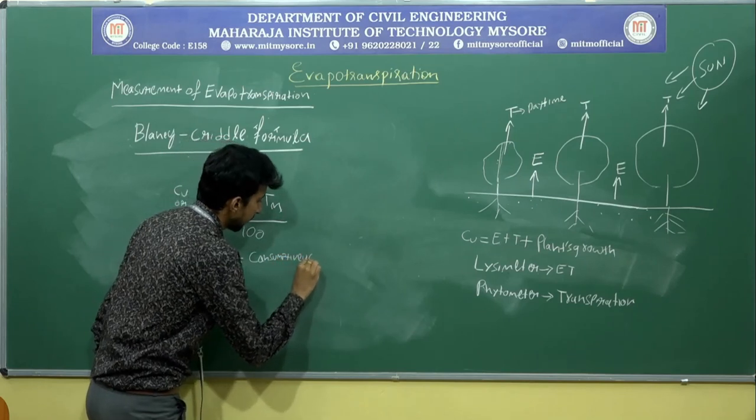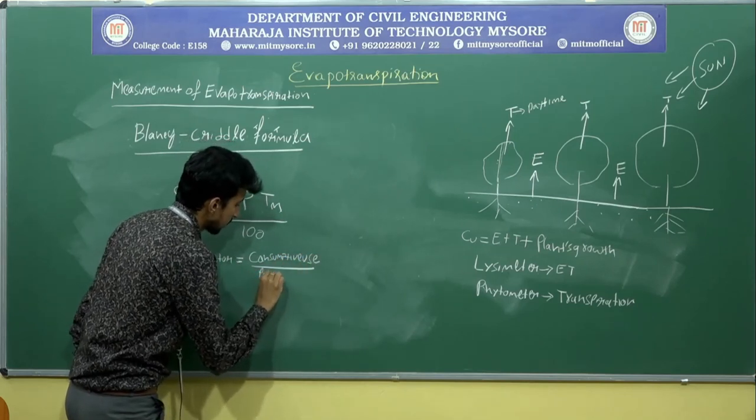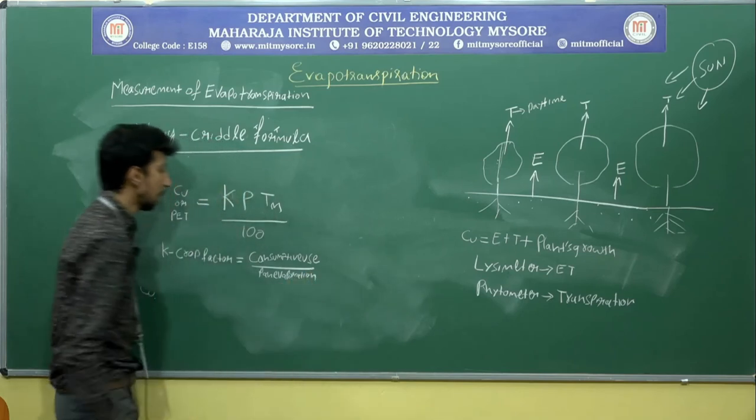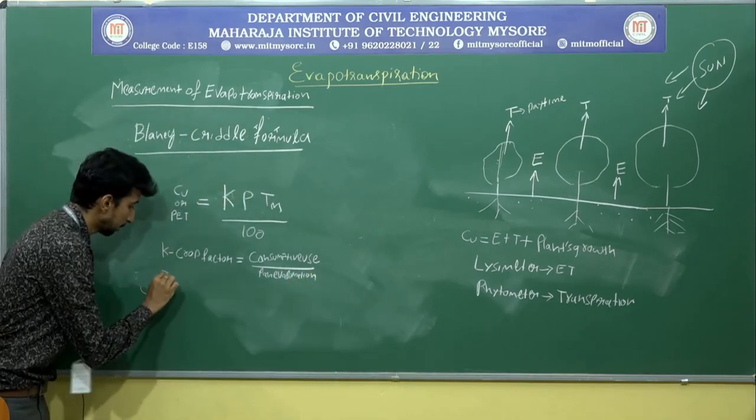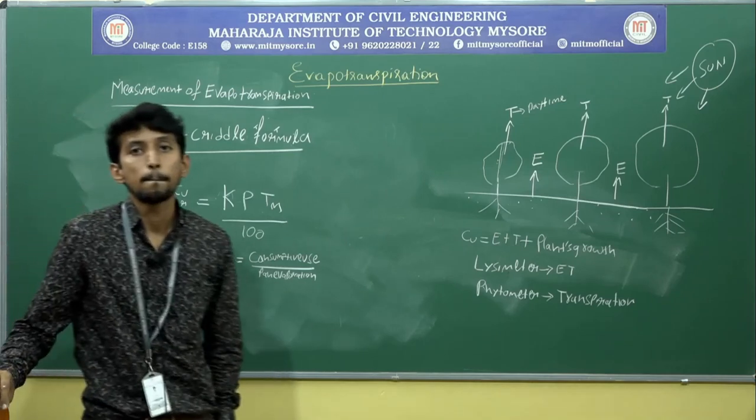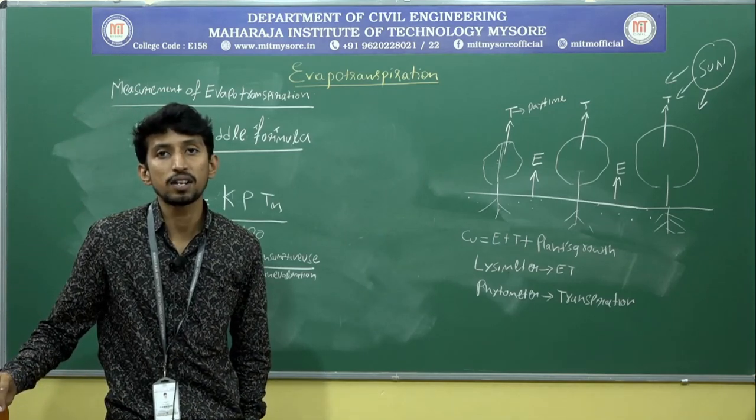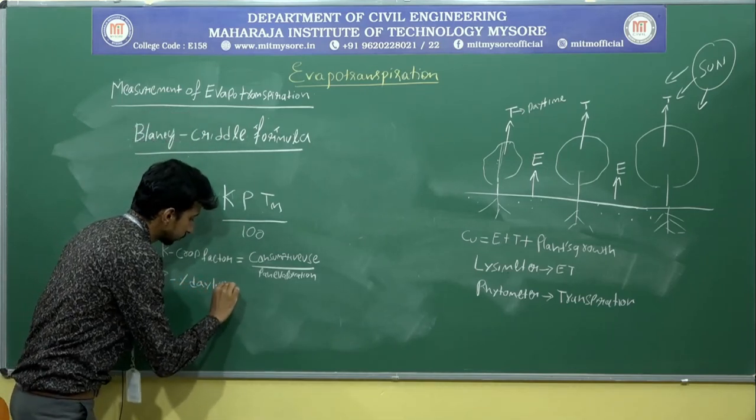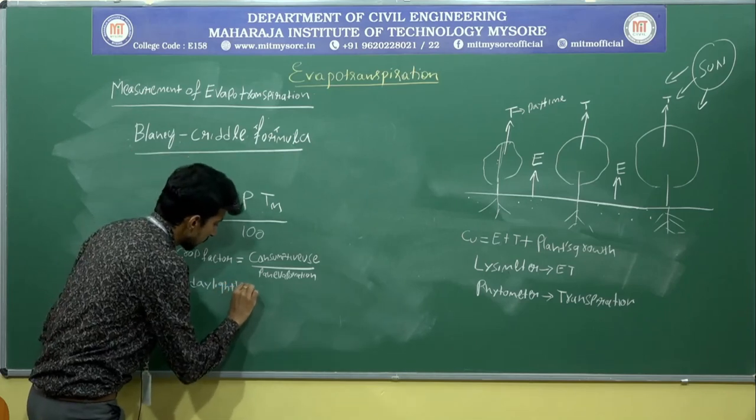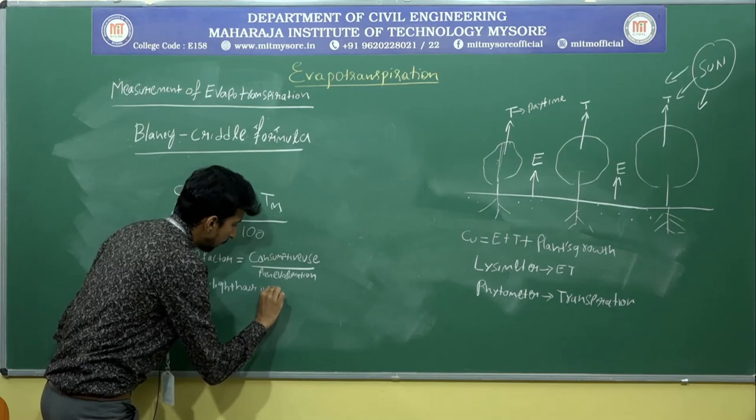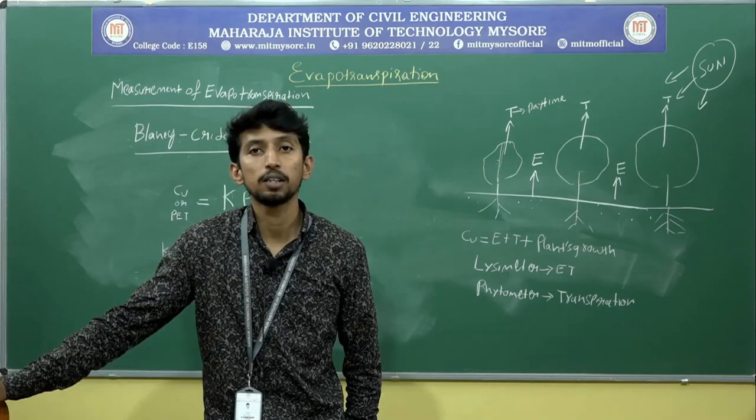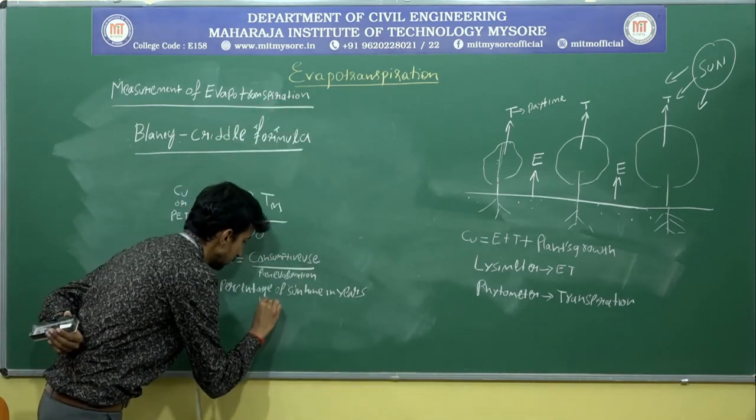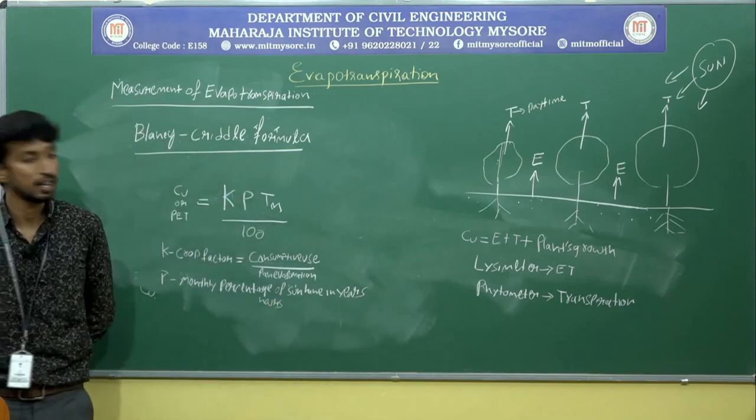by pan evaporation. K is the crop factor, it is the ratio of consumptive use by pan evaporation. What is P? P is the percentage of daylight hours. P is the monthly percentage hours of bright sunshine in a year.